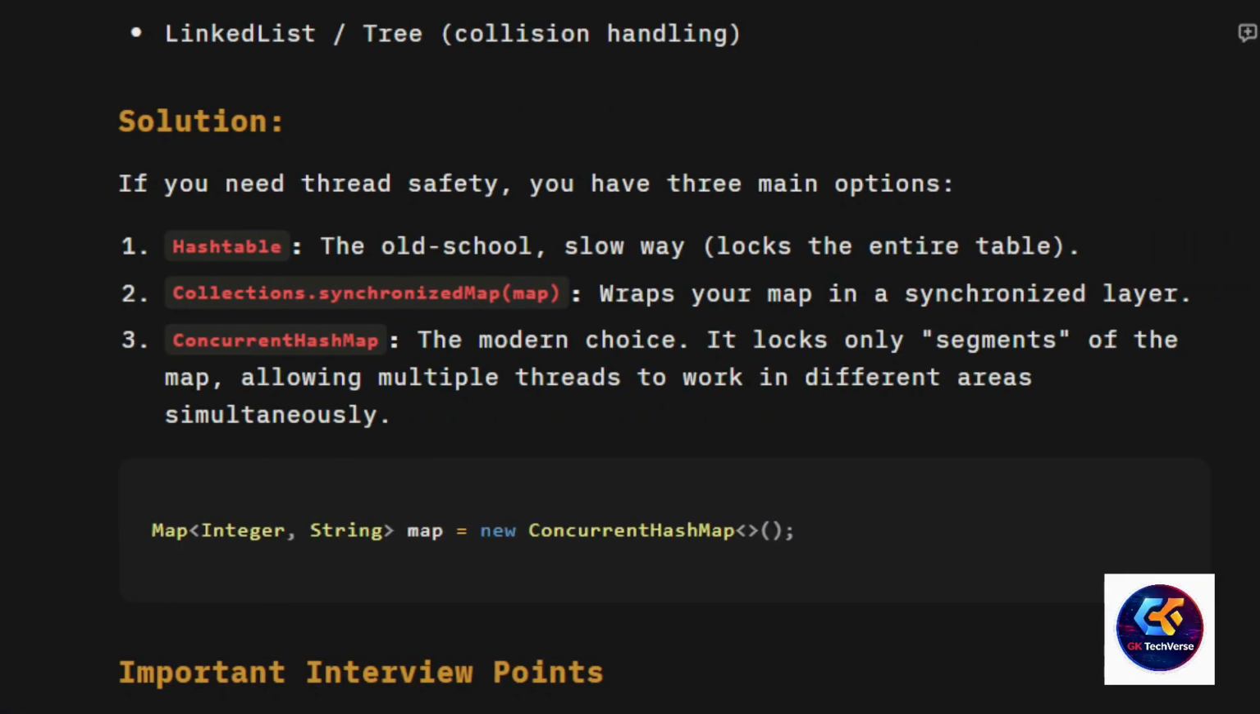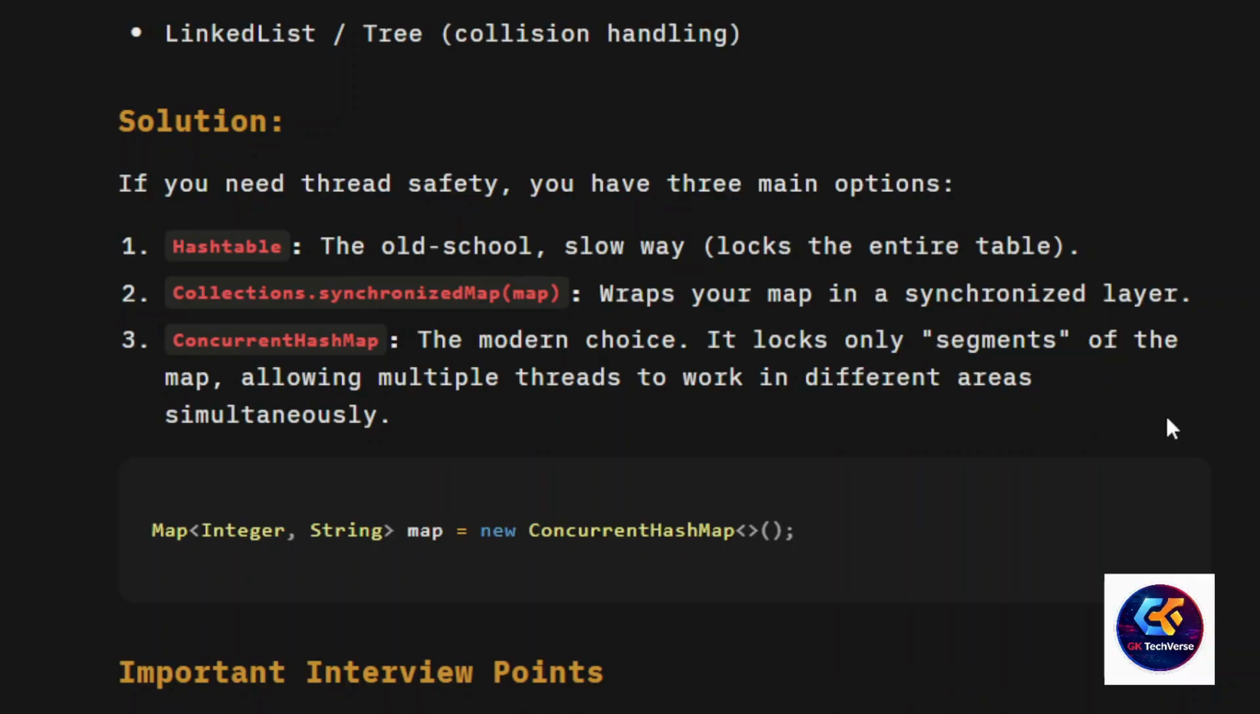The solution is, if you need thread safety, you have three main options. We can use Hashtable, which locks the entire table, so it makes performance slow. The better solution is ConcurrentHashMap. This is the modern choice. It locks only segments of the map, allowing multiple threads to work in different areas simultaneously.